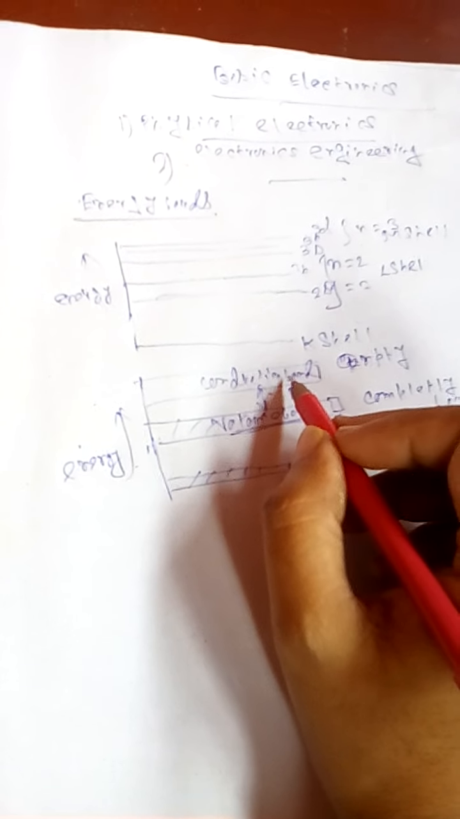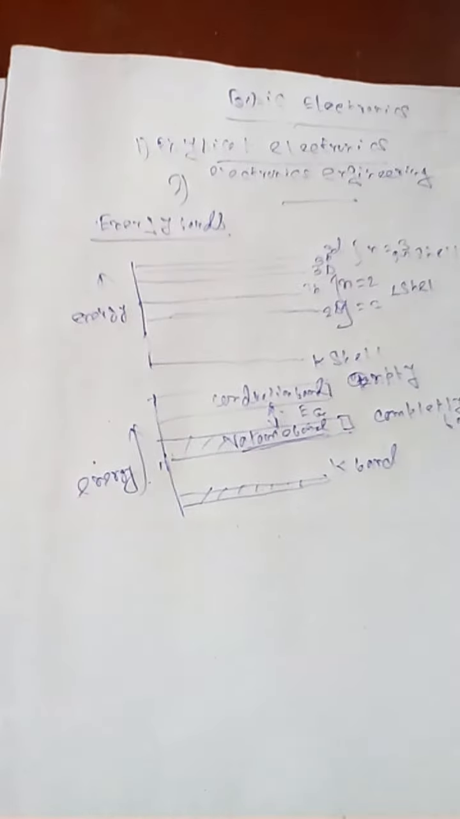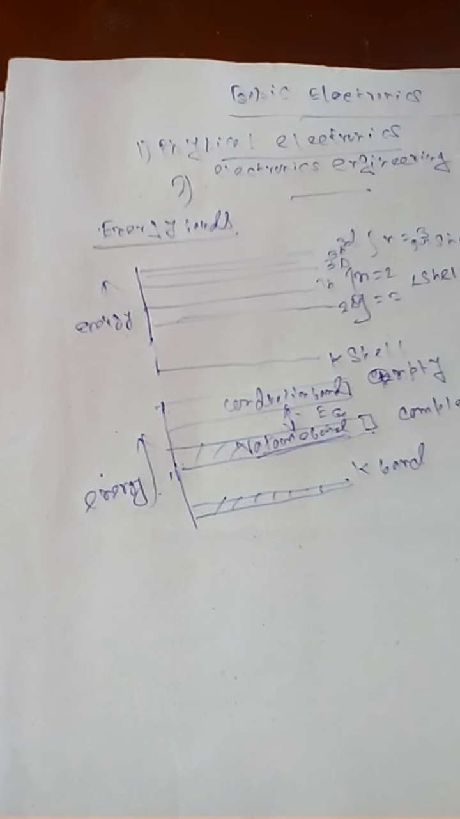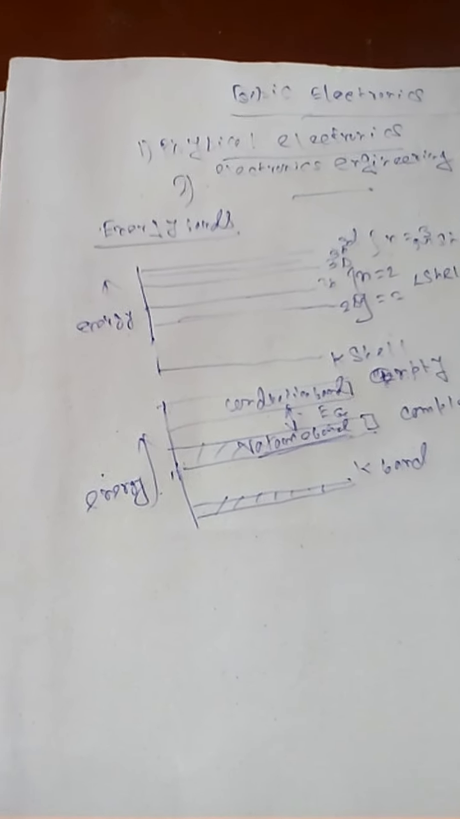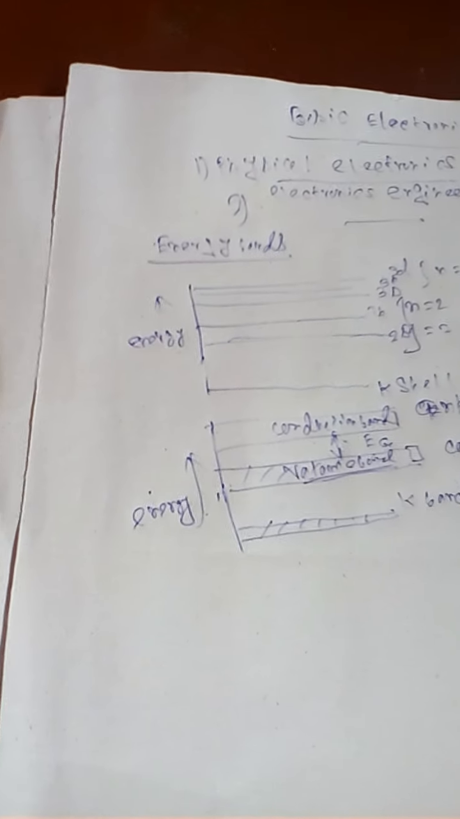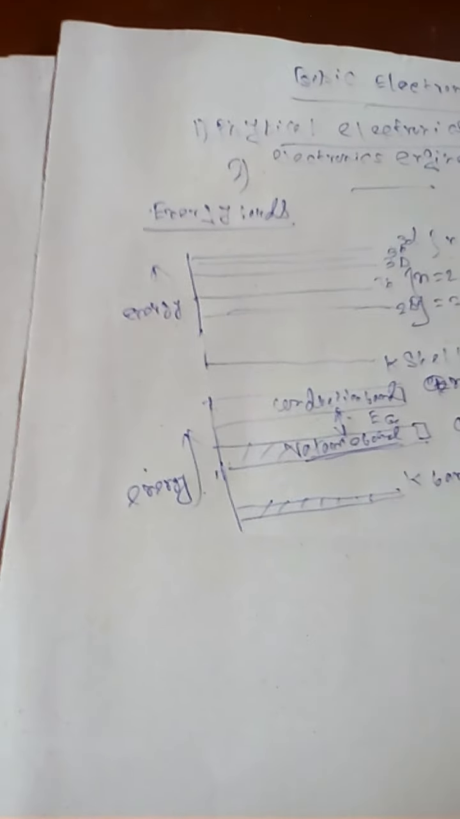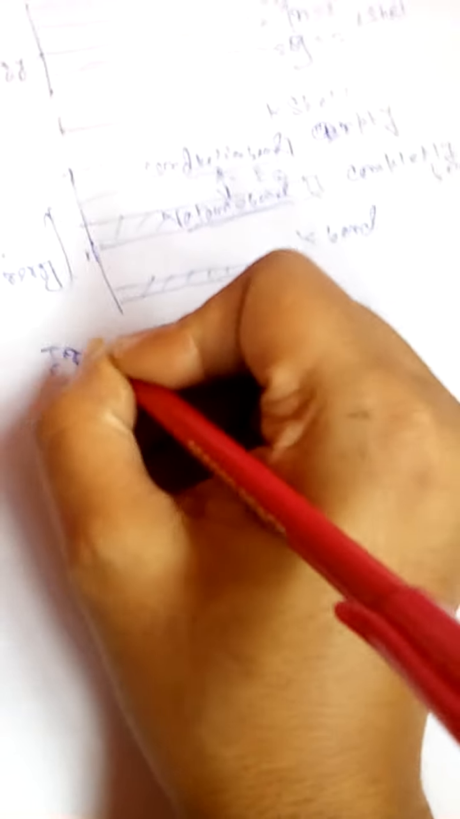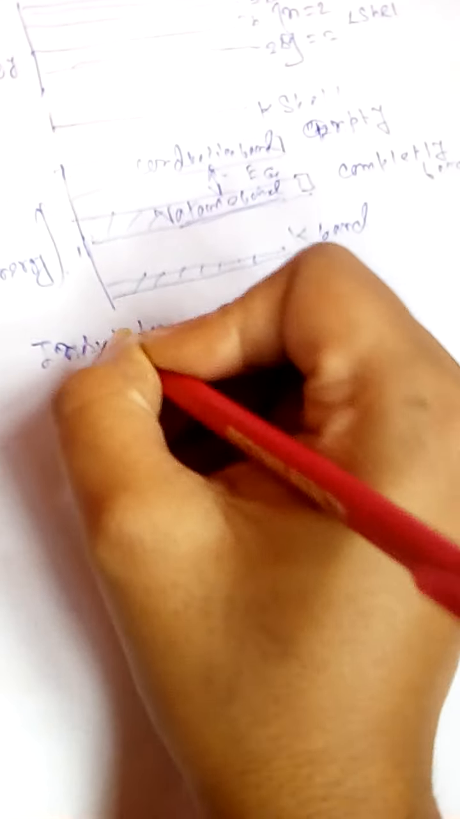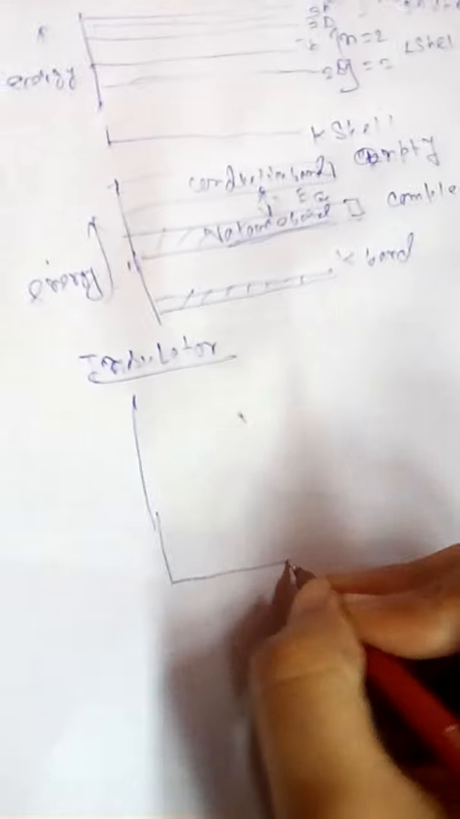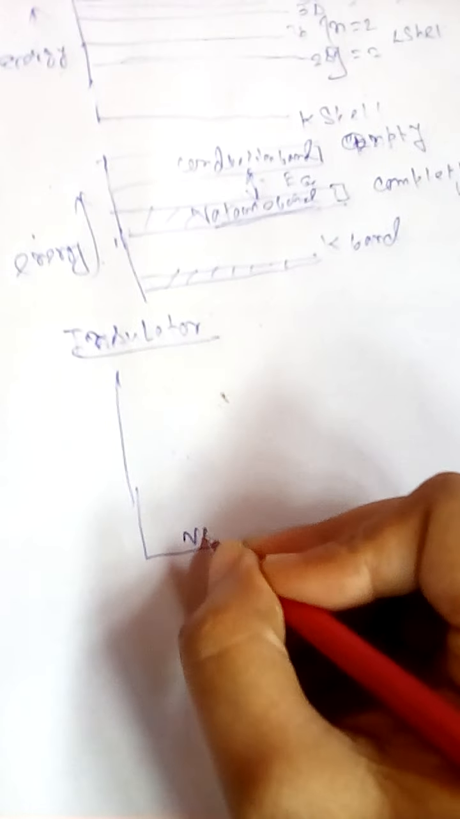It is called Eg. Now, if we consider what is an insulator, what is a conductor, and what is a semiconductor, how do you differentiate them by using the energy level diagram? First, the insulator. If we see the insulator diagram, here is the valence band,